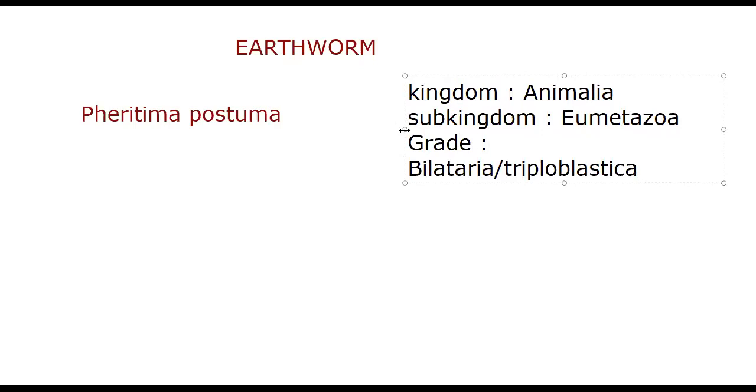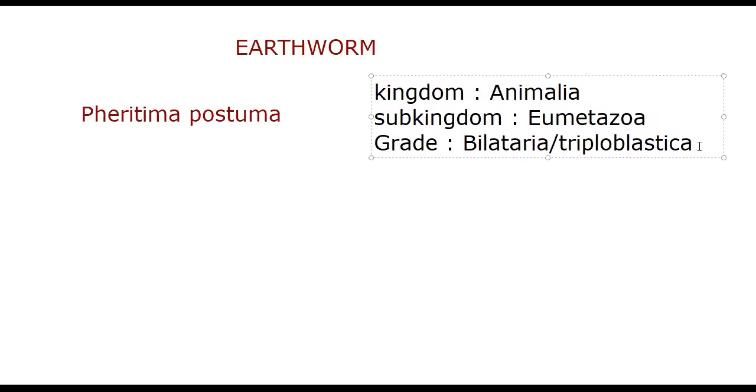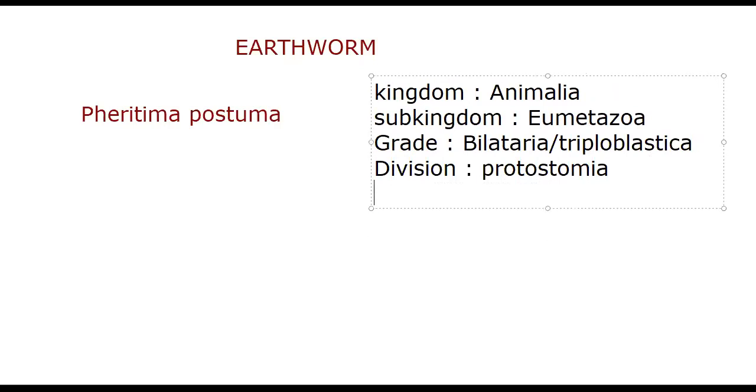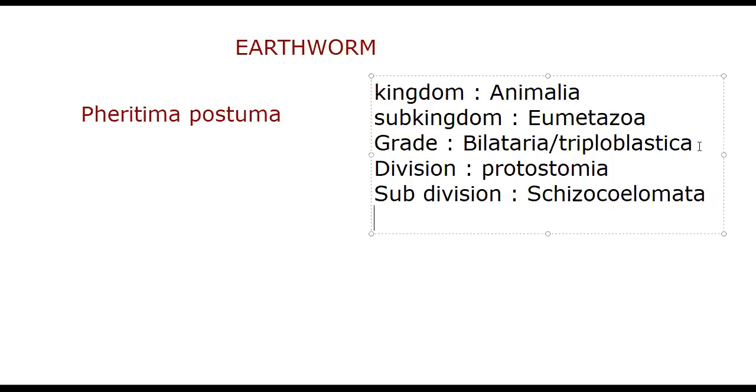Okay. Next, division: Protostomia. Subdivision: Schizocoelomata. So kingdom, Animalia. Subkingdom, Eumetazoa. Grade, Bilateria or Triploblastica. Division, Protostomia. Subdivision, Schizocoelomata.